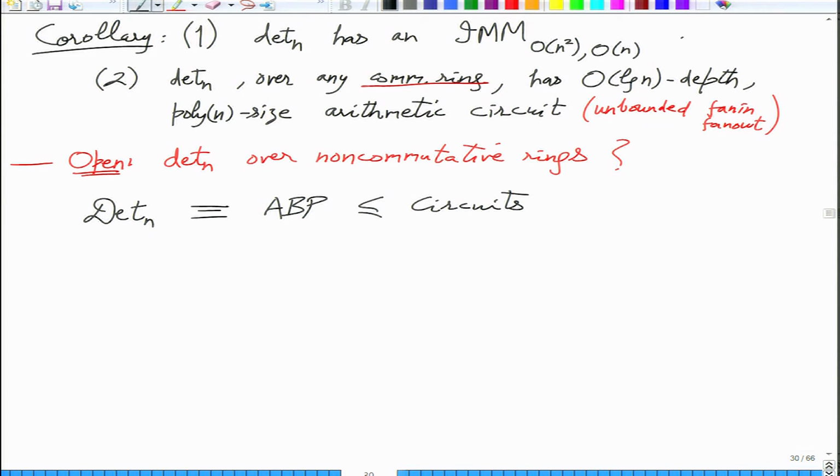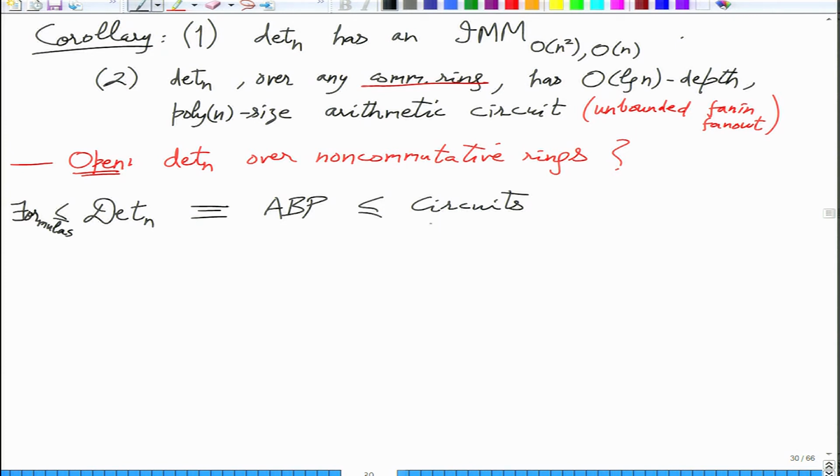And where do you think formulas are? On the left, yes, but that we have not shown. Sometime we will show that formulas are on the left. So formulas are weaker than ABP, which is equal to determinant, and these are weaker than circuits.